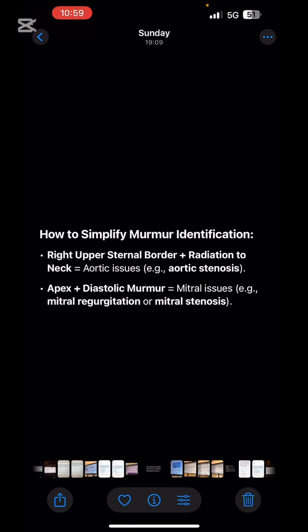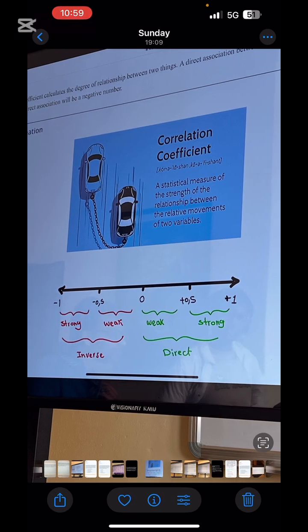So problem with the systolic murmur, problem with the aorta; diastolic murmur, problem with the mitral valve. Correlation coefficient less than 0 will be inverse relation, more than 0 will be direct relation. The more positive, the stronger the relation; the less positive, the weaker the relation. So the more negative, strongly inverse; weakly negative, weakly inverse.